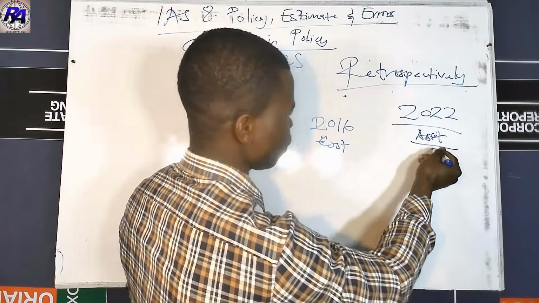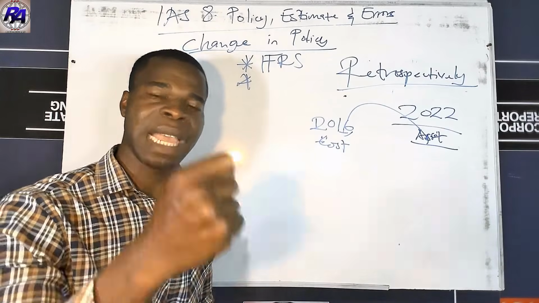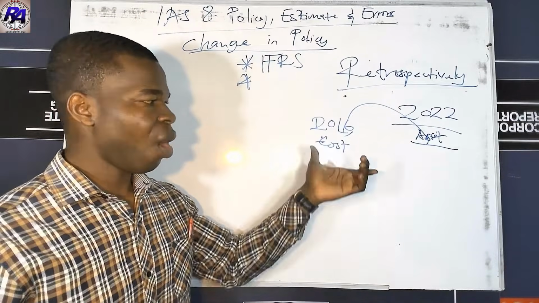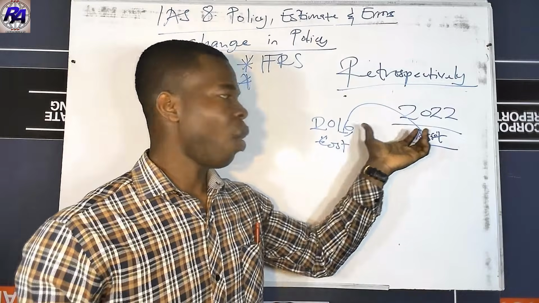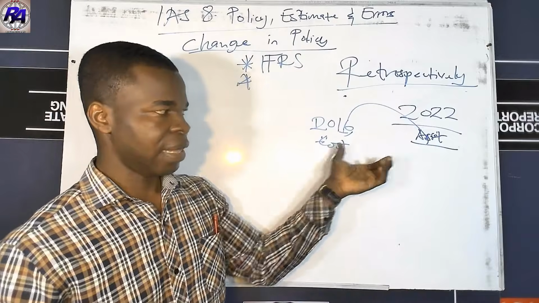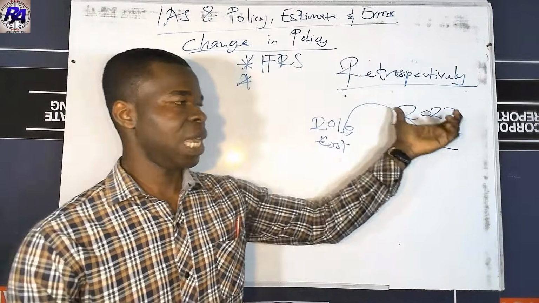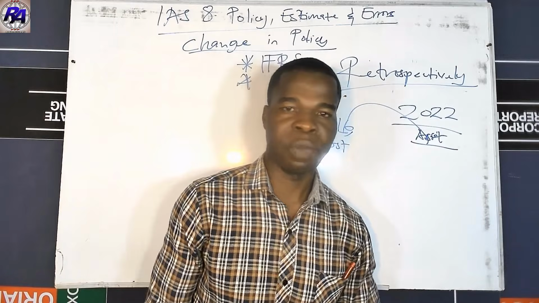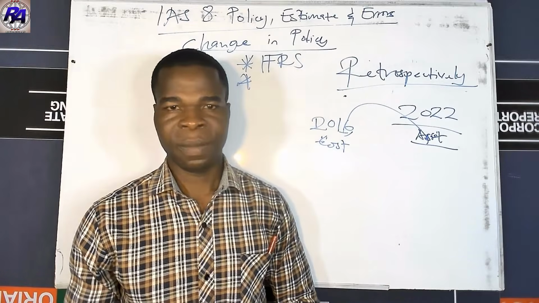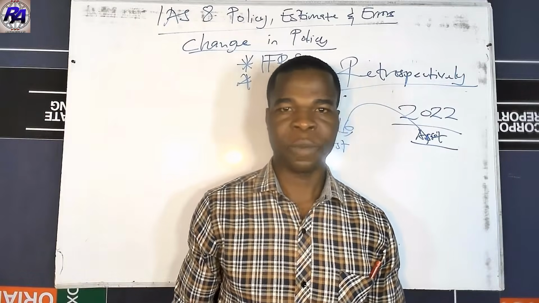What it means is that we have to go back to 2016, the earliest period, and adjust all the retained earnings and all the comparative figures of the entity to reflect that this new policy in 2022 was applied as if from 2016 up to 2022. That is retrospective treatment. So anytime there's a change in policy, it must be accounted for retrospectively.